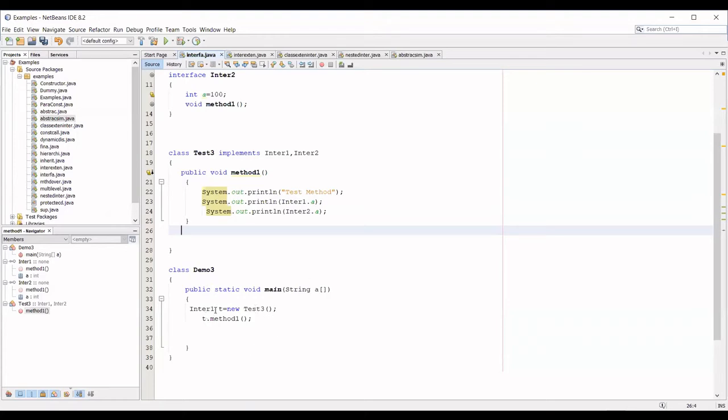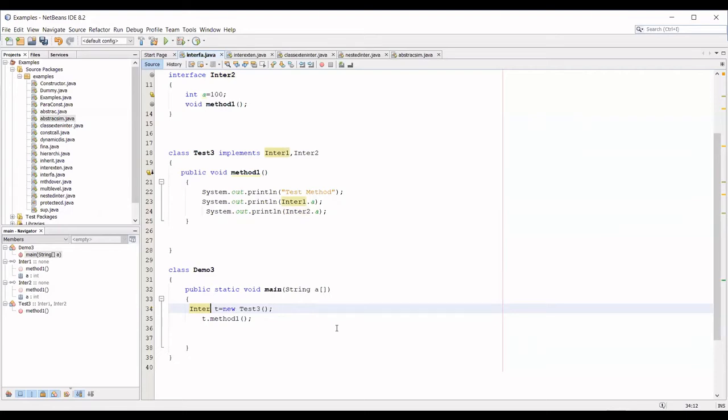Through one of the parents. I cannot write two parent names here. I cannot write like this. Is this possible? No. So I have to use one of the parent reference variables to access the object of that child.